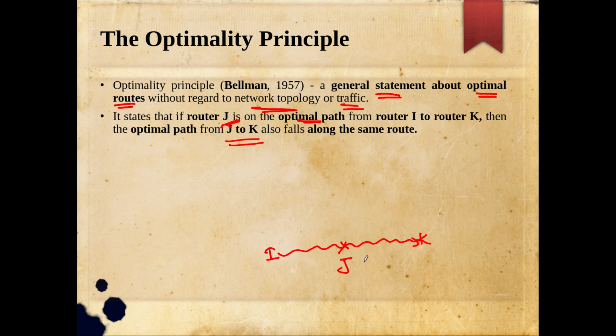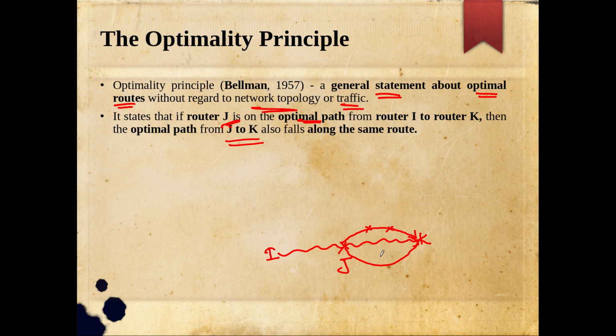As J is on the way from I to K, at some later point I want to know the optimal path from J to K. From J to K, this is one way, and there are other ways also, say through some other intermediate nodes, another path.